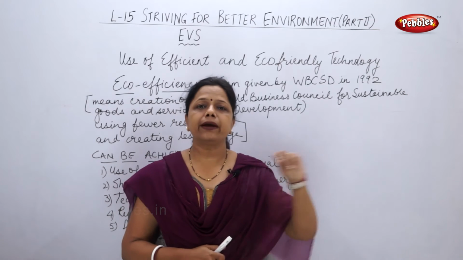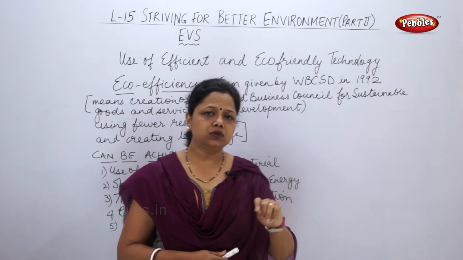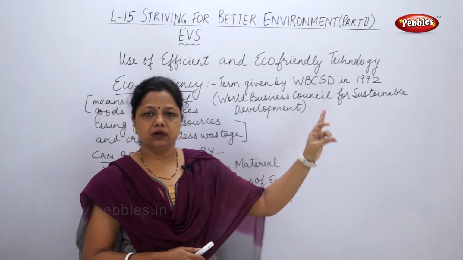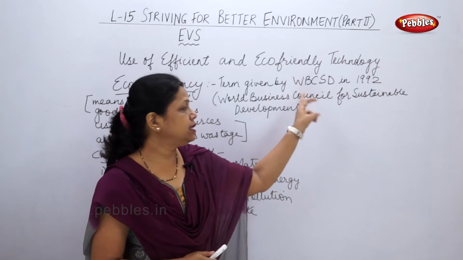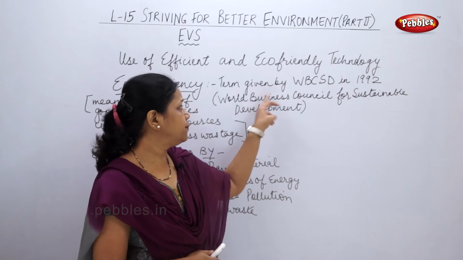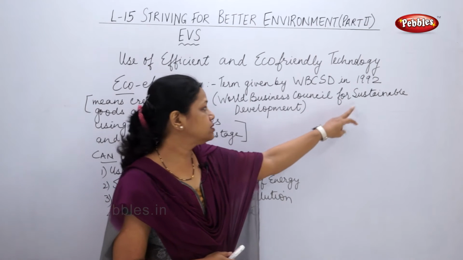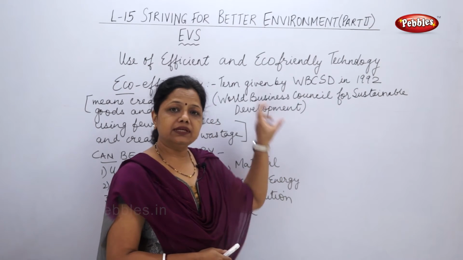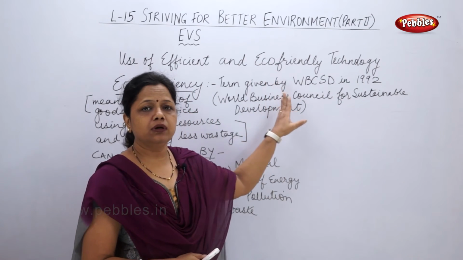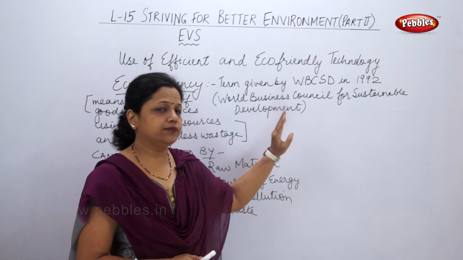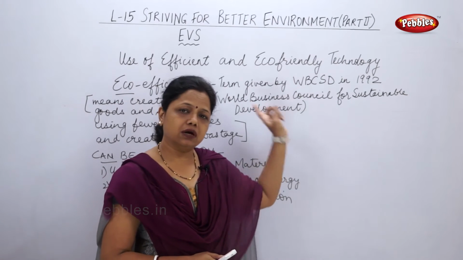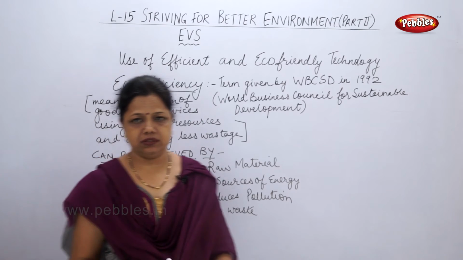You have to remember who gave the term, because this type of 1 mark question can come. Eco-efficiency was termed by dash. So you should be able to answer the complete word. WBCSD means World Business Council for Sustainable Development. That's why I have written this on the board. You have to write it and learn it. In 1992, this council gave the word eco-efficiency.